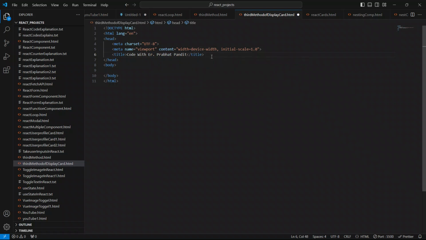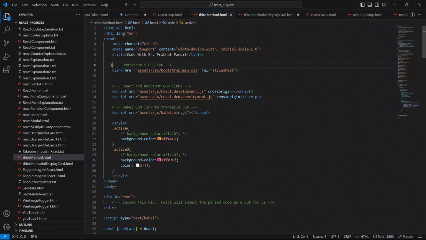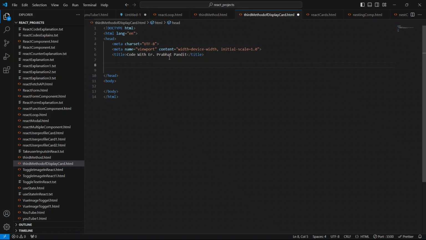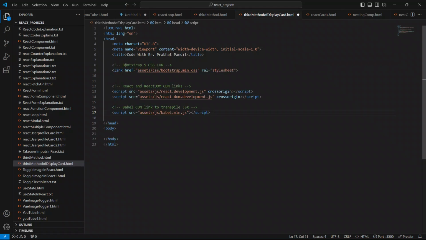First of all, we need some CDN links in order for this file to work. So I'm going to the previous example just to copy the CDN links from there. This is the example. Copy these CDN links from here and paste them here. I have written the comment also here, so you can see Bootstrap 5 CSS CDN.